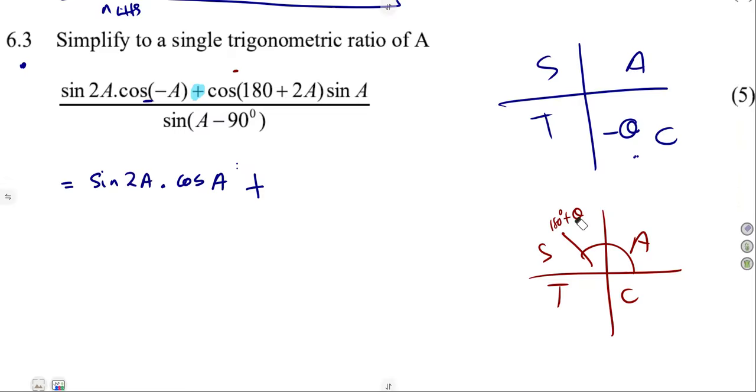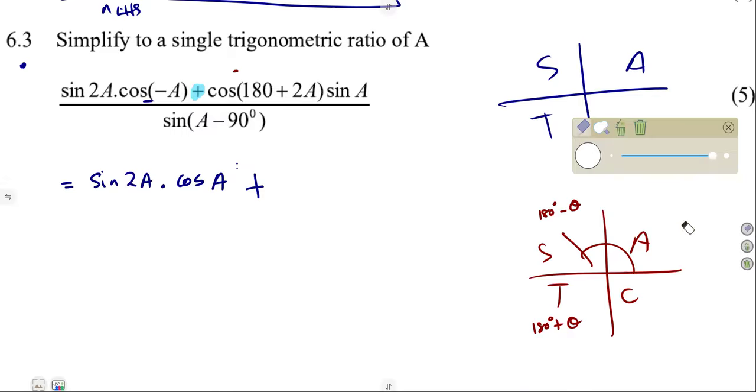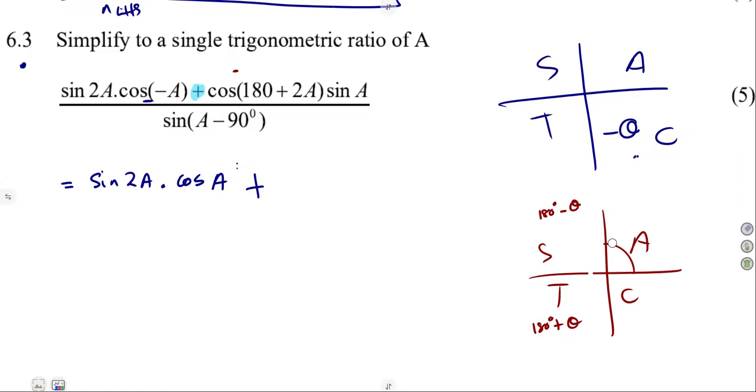Hey, guys, where am I getting this? Someone's mind is tired now. This is minus theta here, and this is 180 plus theta. Let's correct this. This is in the third quadrant, isn't it? 180 plus here is in the third quadrant, so that's still a negative. It was just going to be by coincidence, but in terms of proper calculation, we're doing something wrong there.